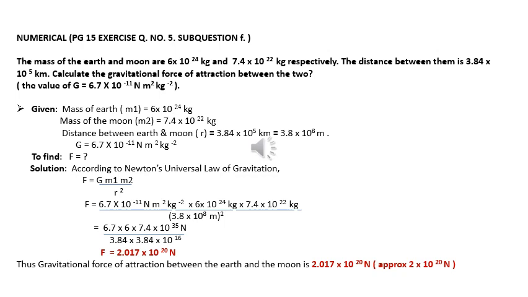Therefore, F is equal to 2.017 into 10 raised to 20 Newton. Thus, gravitational force of attraction between the Earth and the Moon is 2.017 into 10 raised to 20 Newton, that is approximately 2 into 10 raised to 20 Newton.